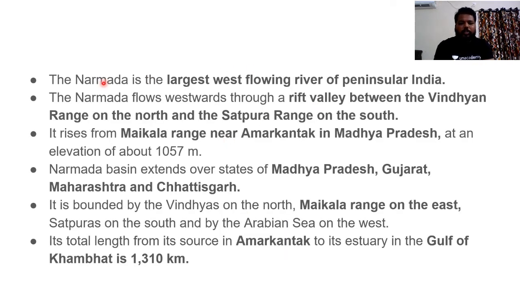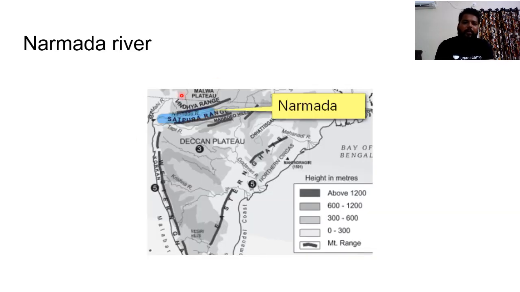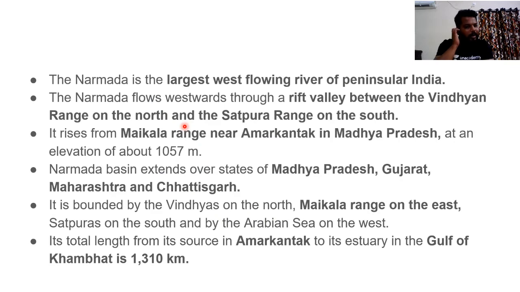Some of the factual information you have to remember on Narmada river: it is the largest west flowing river of peninsular India, and it originates from Amarkantak Plateau, the most important one. The Narmada flows westwards through a rift valley between the Vindhyan range on the north and the Satpura range. Do remember this geographical location as well. Between Vindhyas and Satpuras we have the Narmada, and to the south of Satpuras we have the Tapti river. Clear with this?